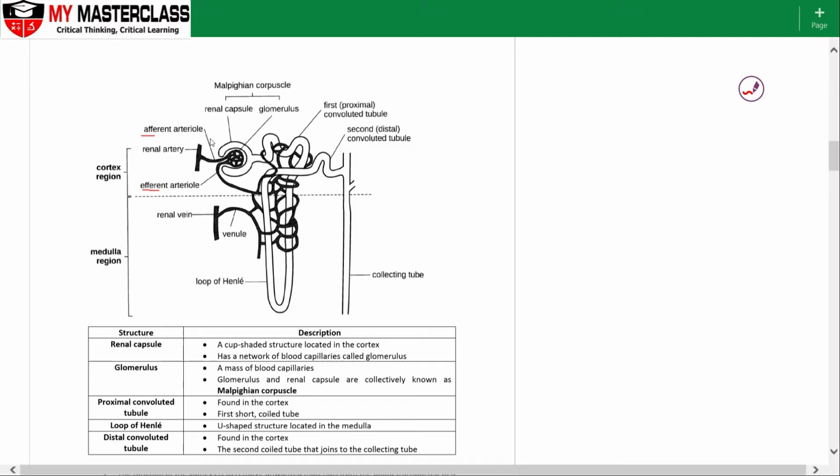Alright, so over here, the blood that is coming in from the renal artery will push through the afferent arterioles. So over here, I have got extremely high pressure coming in. Okay, so very high blood pressure because the blood is directly from the heart to the renal artery. Extremely high blood pressure here as compared to the efferent arteriole.